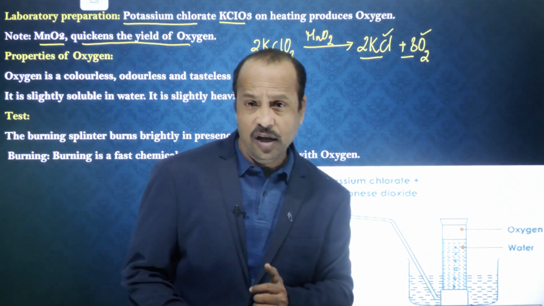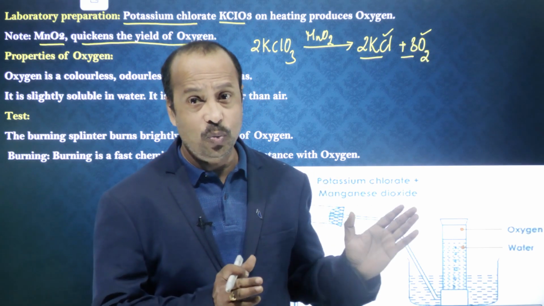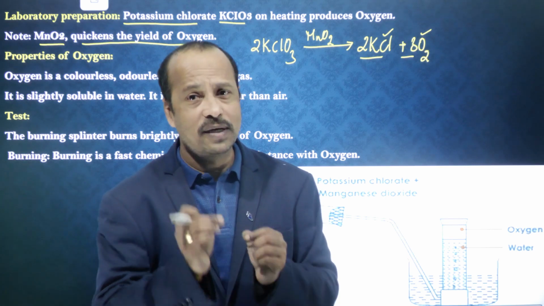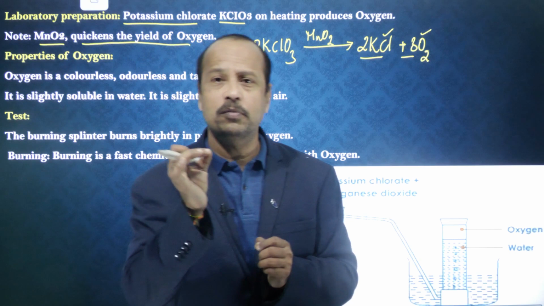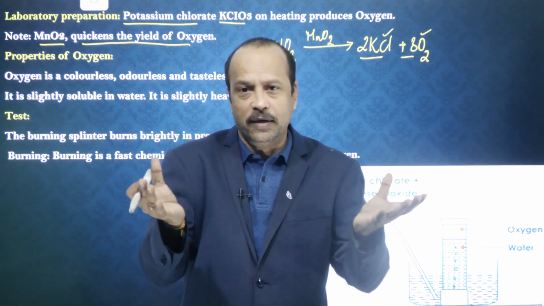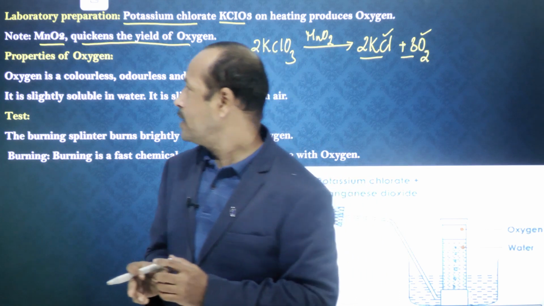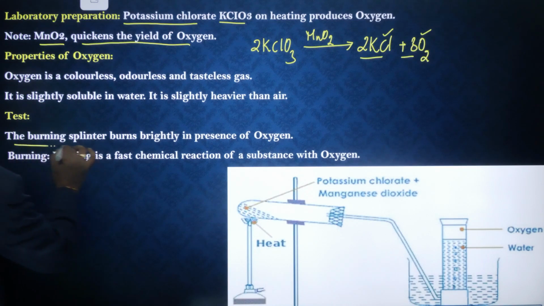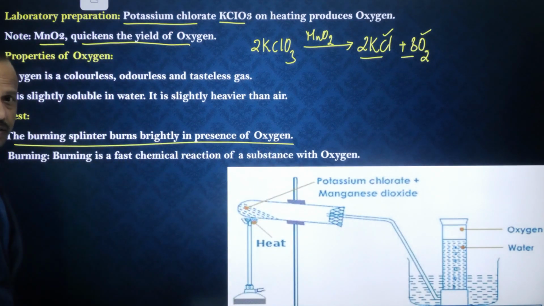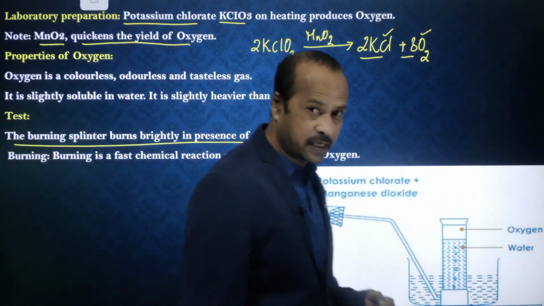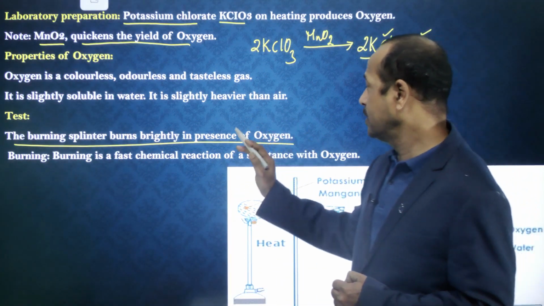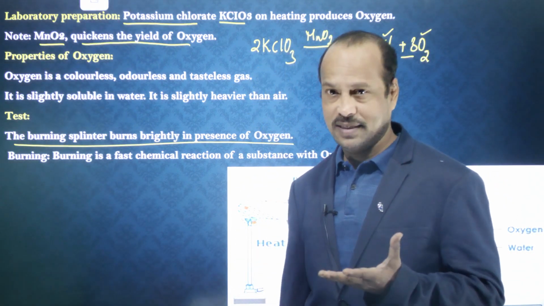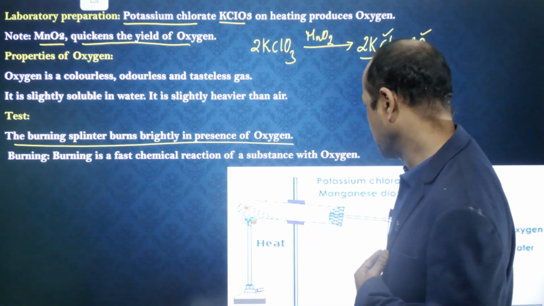After collecting the oxygen, if you want to test whether the collected gas is oxygen or not, how can you test it? Very simple, by bringing a burning splinter. When you bring the burning splinter, it burns with a bright flame, right? So here you see, that's how you test the oxygen. The burning splinter burns brightly in the presence of oxygen. So when you bring the burning splinter near the gas collecting jar where the oxygen is present, then what happens? It burns. Clear, students? So that is about this one, right?